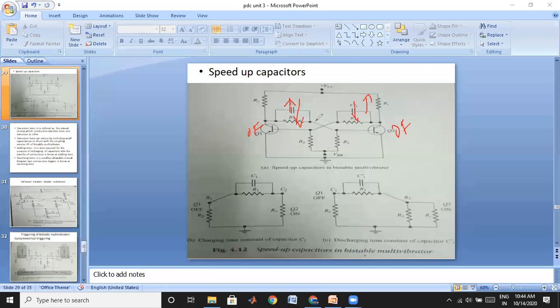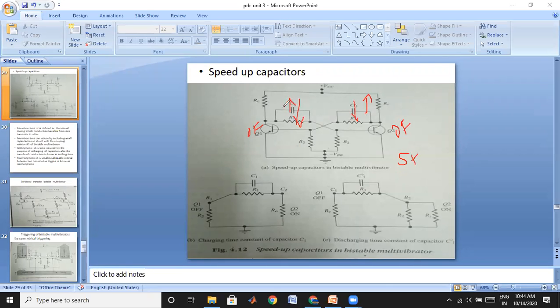After completion of this interchange of charge, we can say that the circuit is in a stable state. First it has to change its state, the off state changing to on and the on state changing to off. After changing its state, it also has to change its charge. The charge stored in the capacitor should also be changed. When that is done, we can say that our circuit is in a stable state. Therefore, we want to reduce this time, and we reduce it by choosing the capacitance.